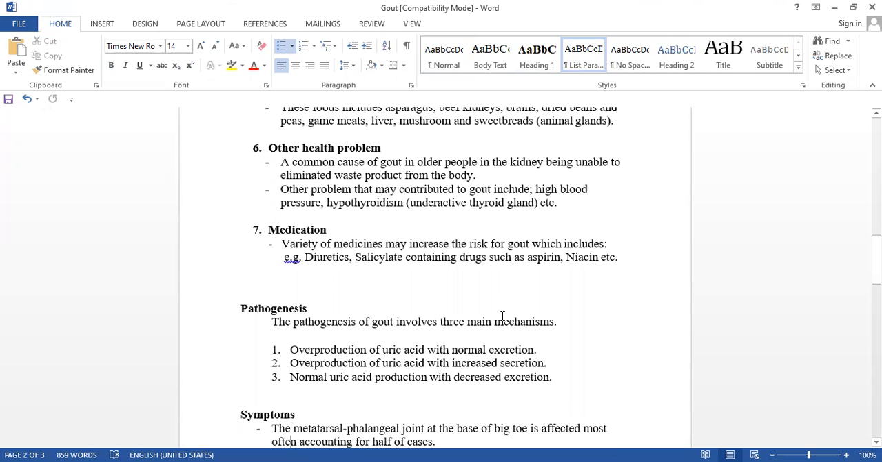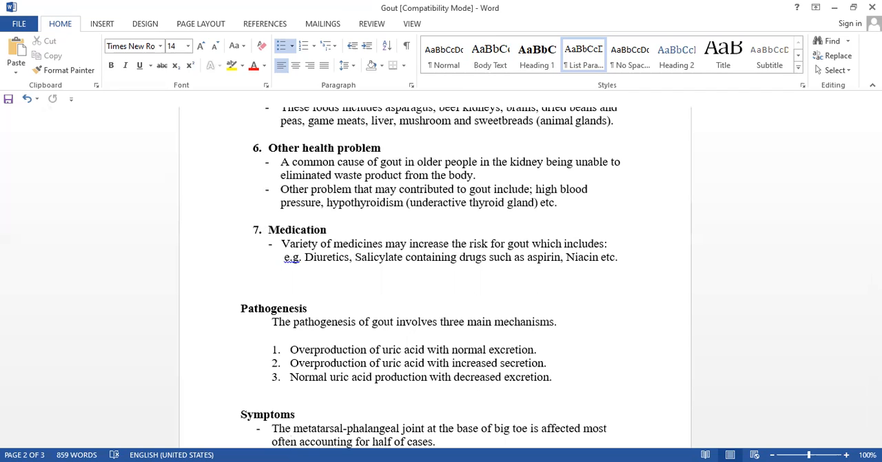Now see the pathogenesis. Pathogenesis mainly involves three mechanisms. First, overproduction of uric acid with normal excretion. Second, overproduction of uric acid with increased secretion. Already there is overproduction and also increased secretion, then it causes gout. Next, normal uric acid production, but excretion is delayed or decreased. That causes gout.